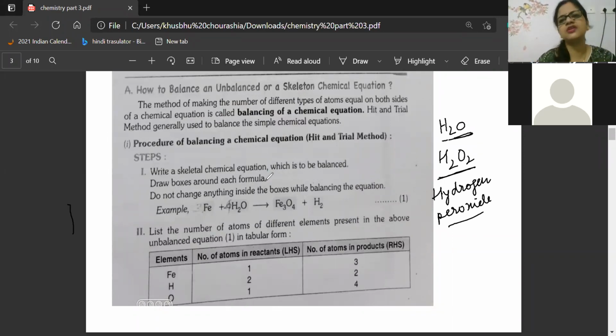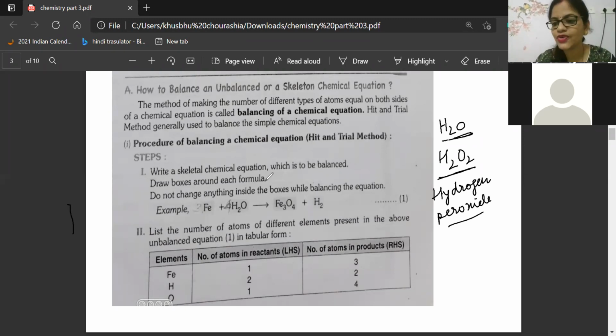Like your body is having a skeleton, na? Skeleton without organs is exactly nothing, because a human cannot survive. Think like that. Skeletal equation means just a frame, like a human skeleton, just a frame.